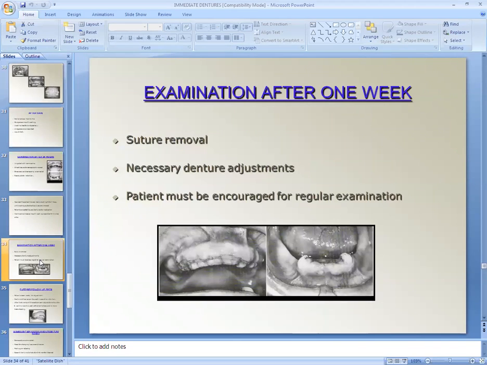Examination after 1 week is done. Again, patient is recalled after 1 week for the suture removal. And then after the removal of suture, you have to inspect for the proper healing of the tissue, and whether there are any signs of infection or inflammation, or any unhealed socket wound. You have to inspect everything. After that, necessary denture adjustments are done. Patient must be encouraged for regular examination.